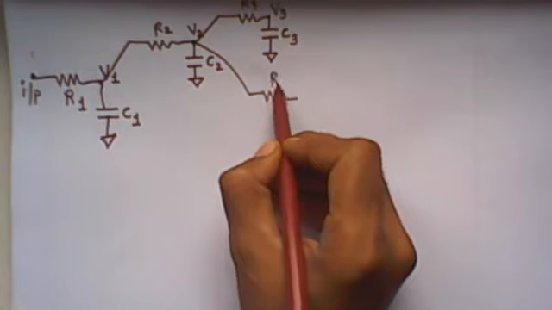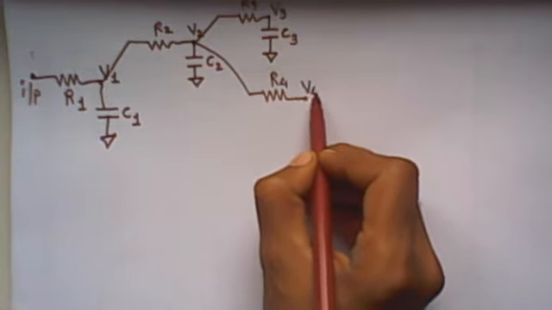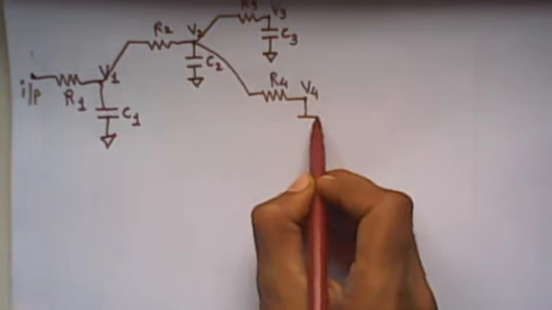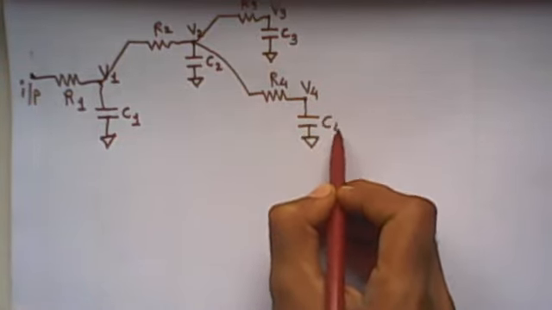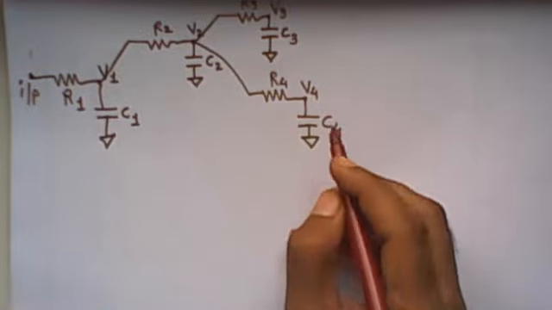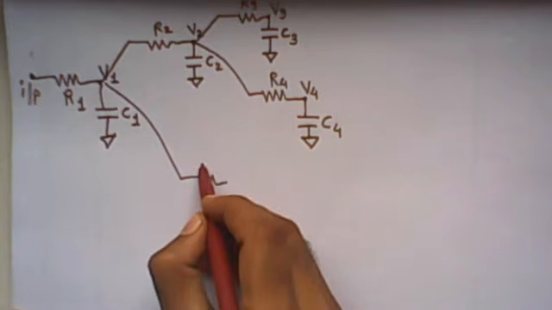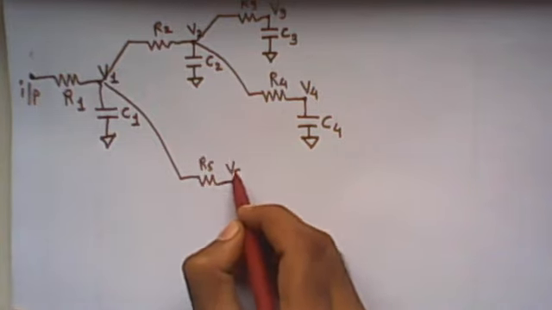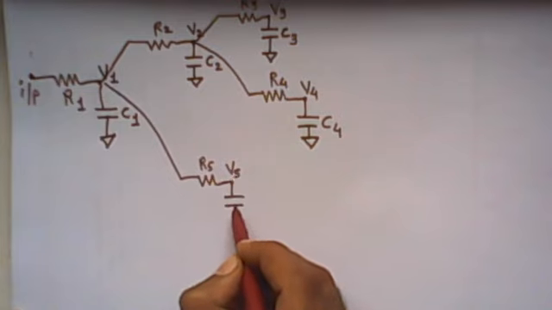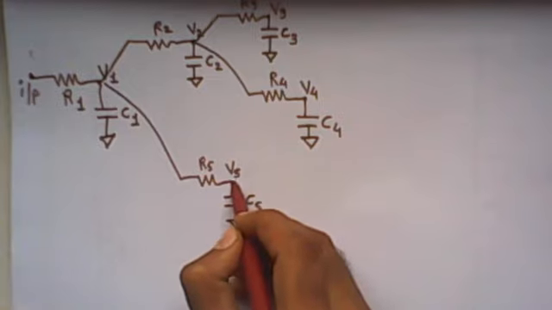Let's say between V2 and V4 there is an R4 resistance, and between V4 and ground a C4 capacitor. And another branch: between V1 and V5 there is an R5 resistance, and between V5 and ground a C5 capacitor.